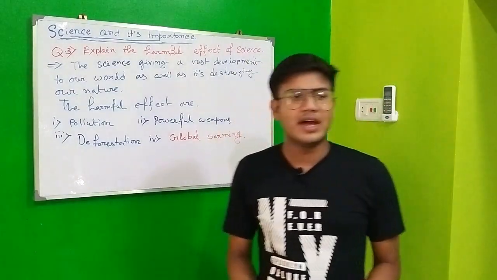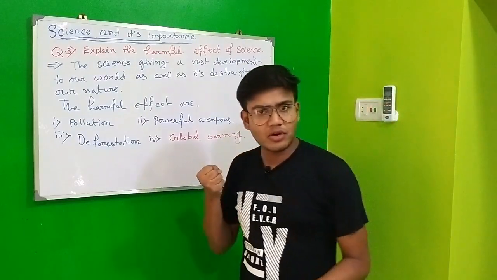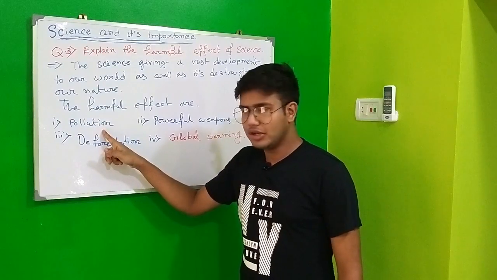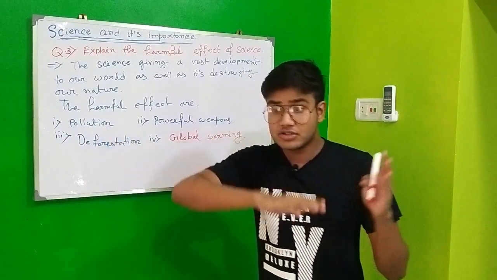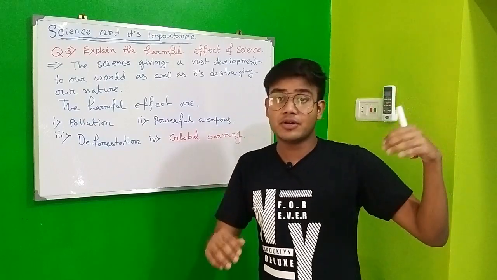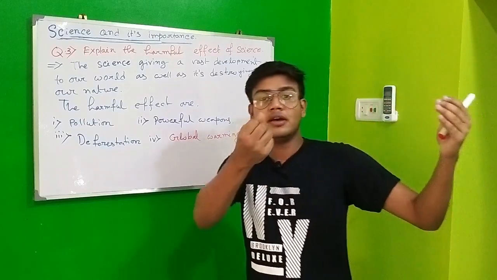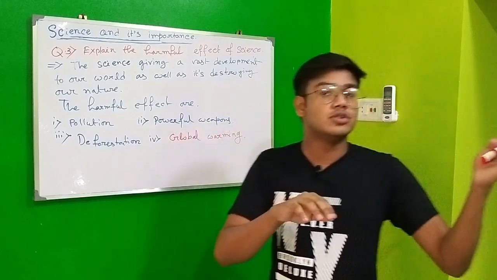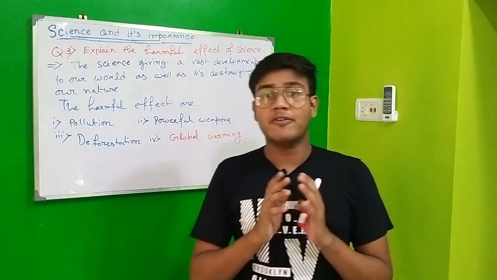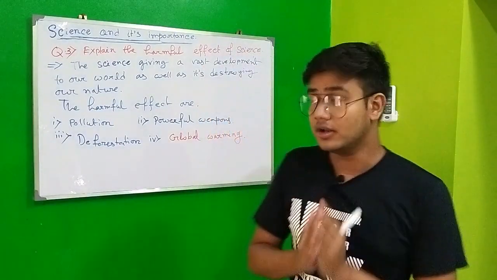So we know that trees absorb carbon dioxide. So while we are producing carbon dioxide through pollution and also cutting trees in a vast amount, the balance between the production of carbon dioxide and the absorption of carbon dioxide is not maintained well enough. So that is a very bad effect on our world.